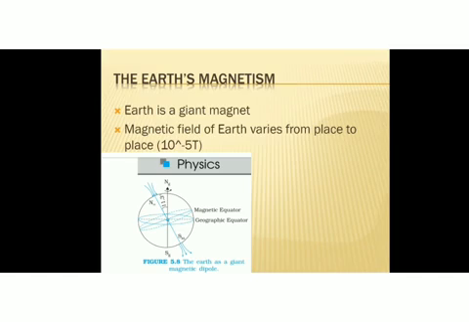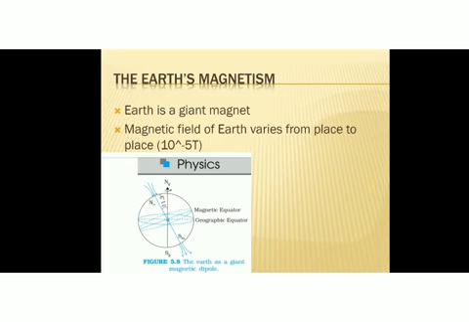Then what could be the reason for this Earth's magnetism? In the outer core of the Earth, there are many molten metallic fluids of nickel and iron. Due to the motion of these nickel and iron metallic fluids, electric currents are set up, due to which a magnetic field is set up. This field causes Earth's magnetism.